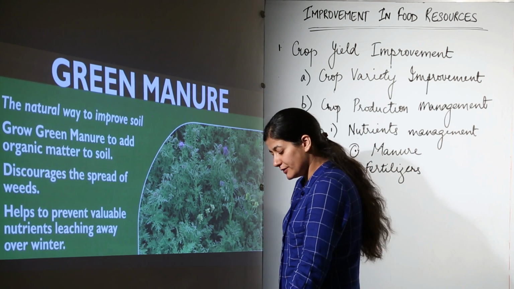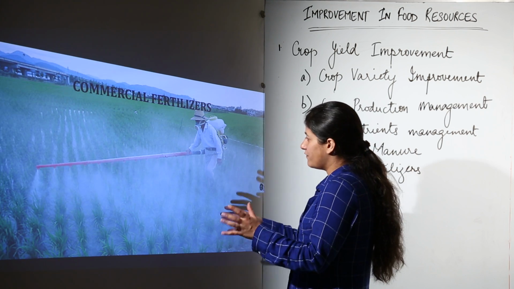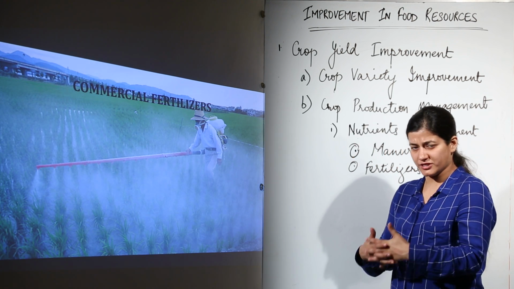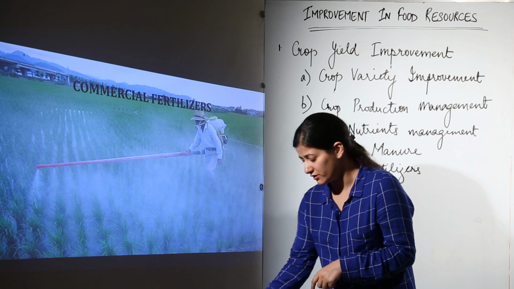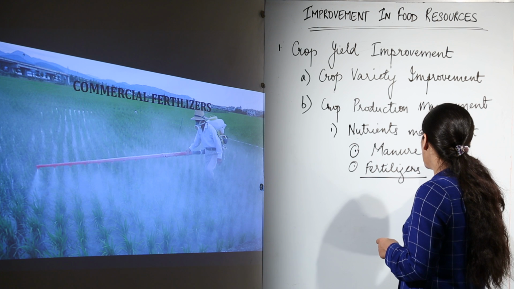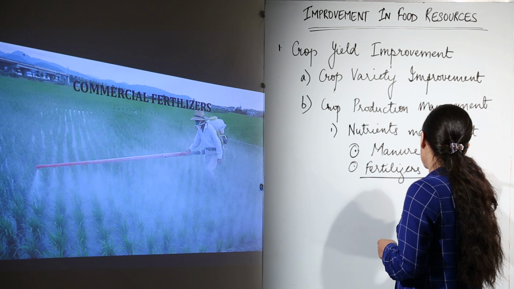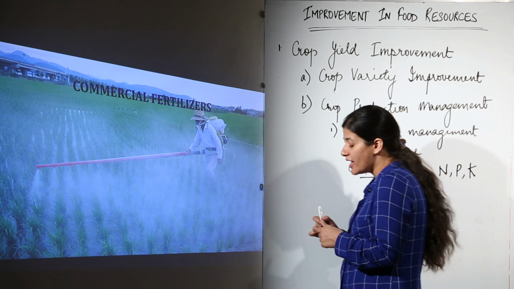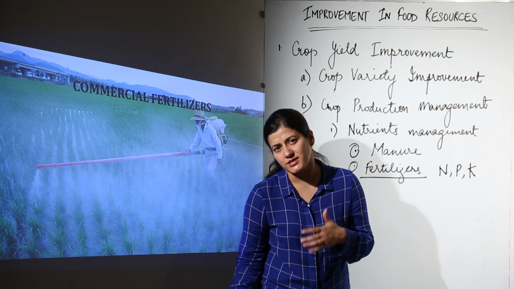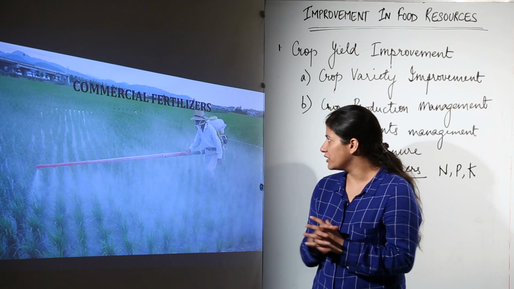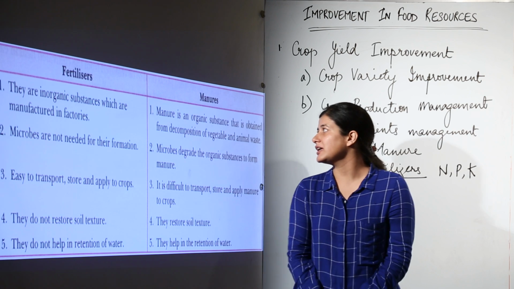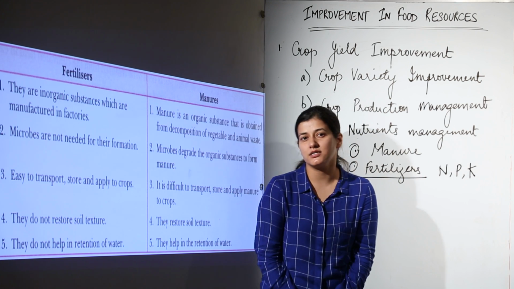Now moving further, when we are talking about manure, we have to move further to commercial fertilizers, where we have fertilizers like urea. You might have heard about it. The commercial fertilizers we are talking about, there is urea, there are NPK fertilizers. Now what is this NPK fertilizer? NPK fertilizer is a fertilizer where we put nitrogen, phosphorus and potassium into the soil. This is quite a descriptive picture. We have commercial fertilizers. Last we are going to see the difference between fertilizers and manures.